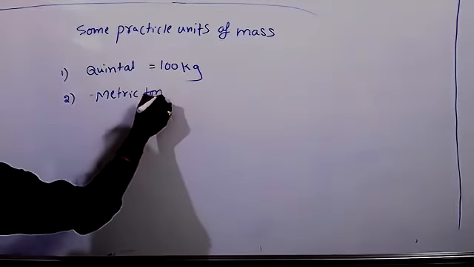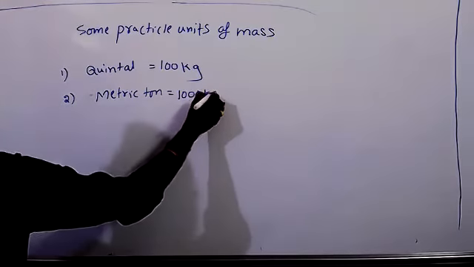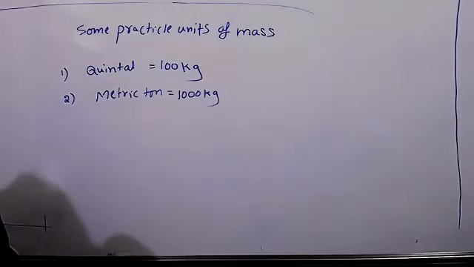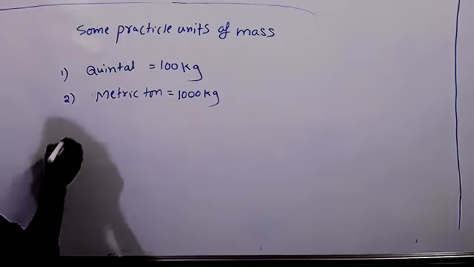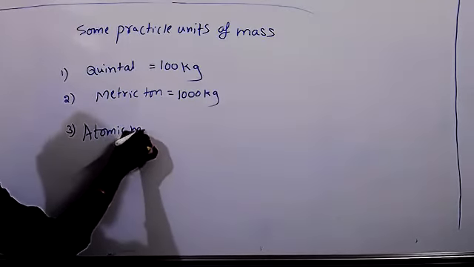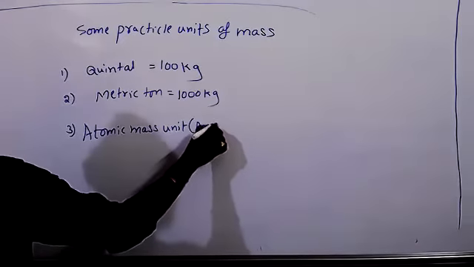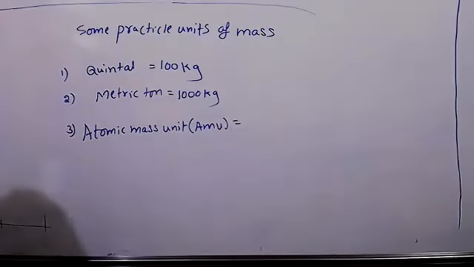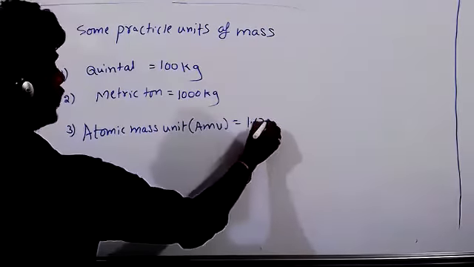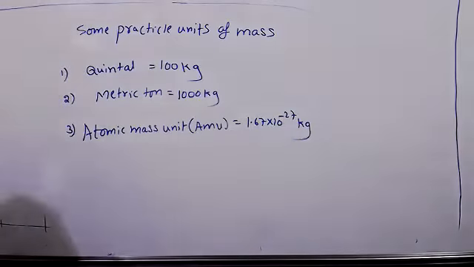Metric ton or ton, that is 1000 kgs. Third one: atomic mass unit, AMU. 1 atomic mass unit is 1.67 into 10 to the power of minus 27 kg.